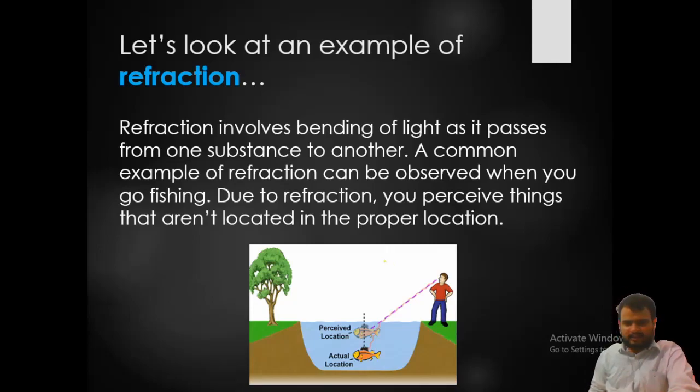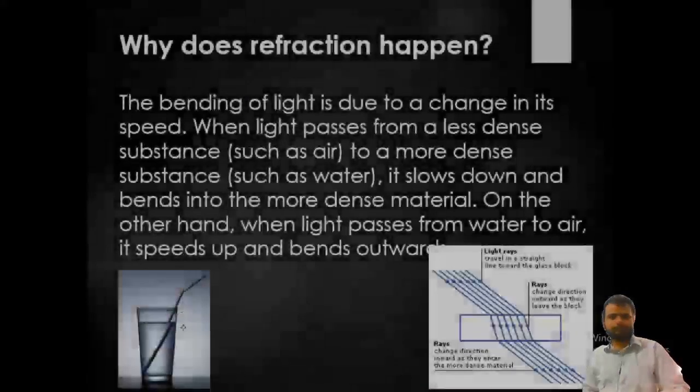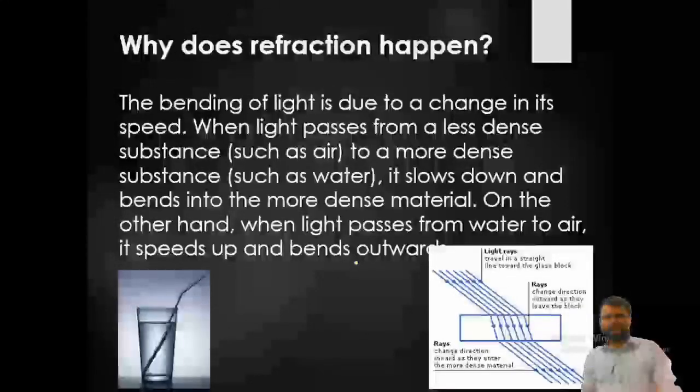what is happening is that we cannot tell the actual depth just by seeing, we can only estimate what the depth of this particular object might be. But here what you are seeing is that the fish appears to be at some particular distance. This is nothing but a perceived location, meaning a false image is generating. It appears to be. So why does refraction happen?